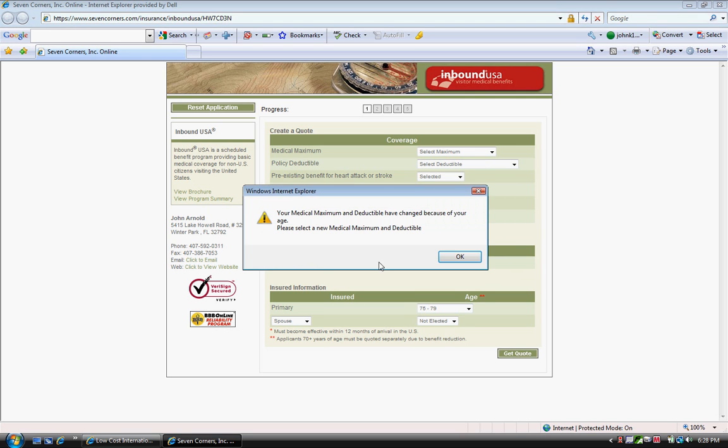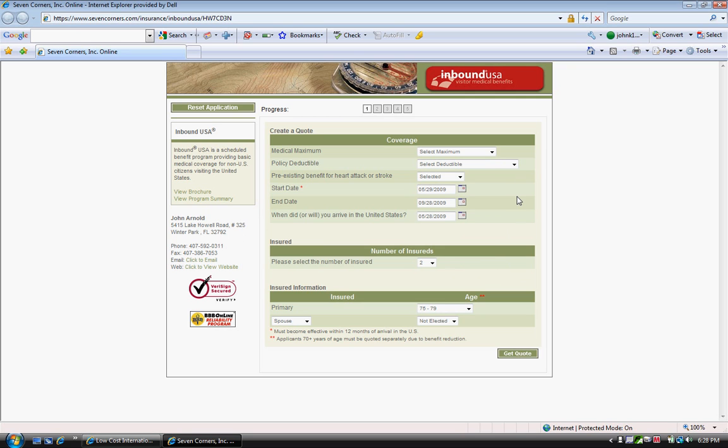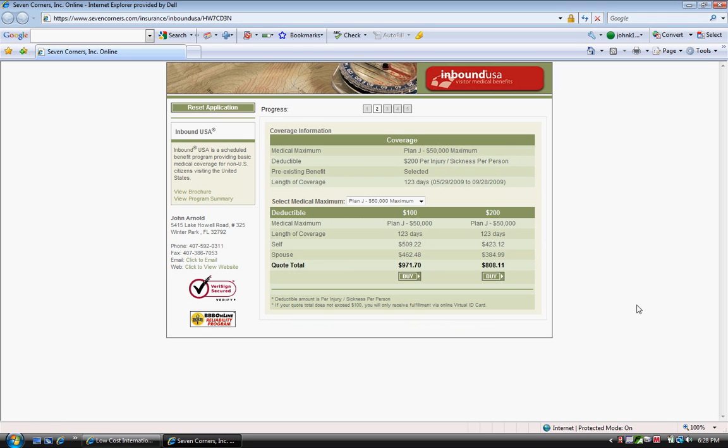Your medical maximum and deductible have changed because of your age. So what we have to do here is, because it's over age 70, we pick from these maximums. So let's pick Plan J, okay? And we'll choose the deductible of $200 per injury. Same start date. Now let's have a look at the spouse and say, what's the spouse's age? Well, let's say the spouse's age is 74. Now we'll go ahead and get quote. And you noticed you had to make those changes to let it go ahead, and we click get quote.